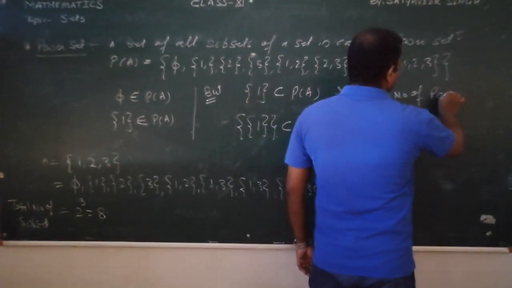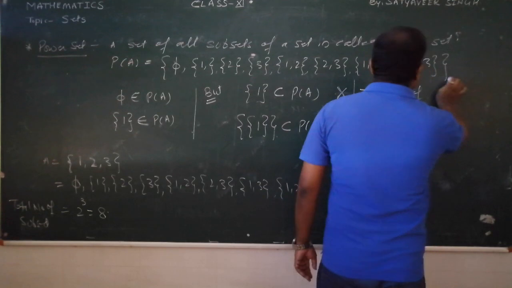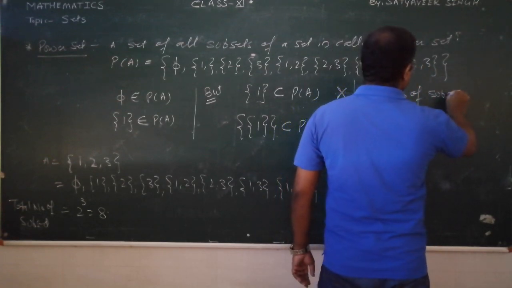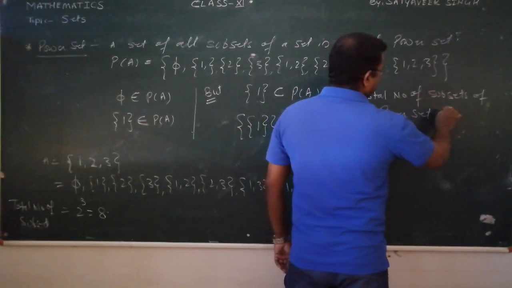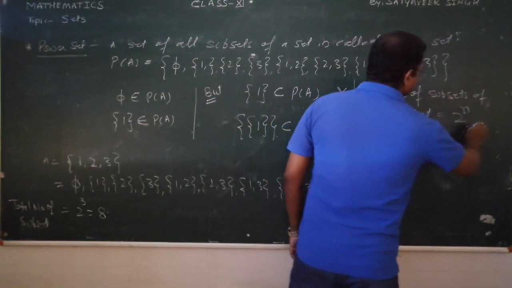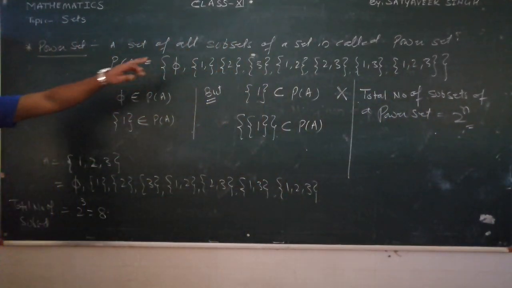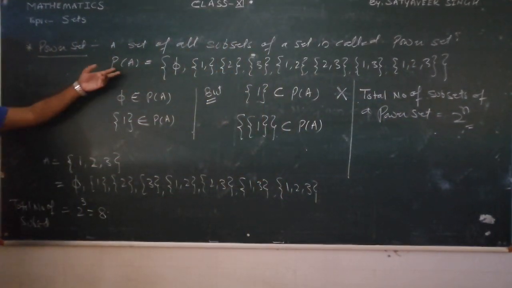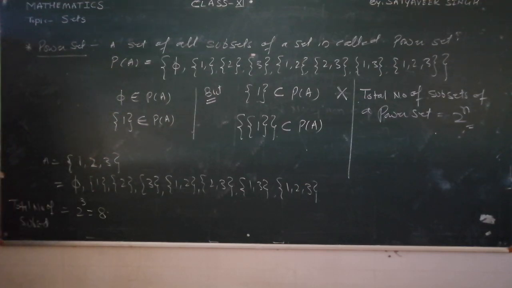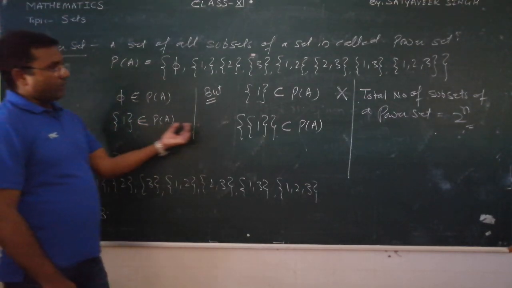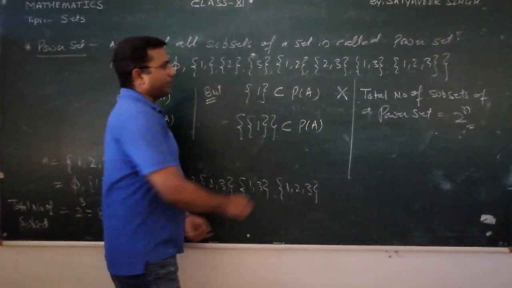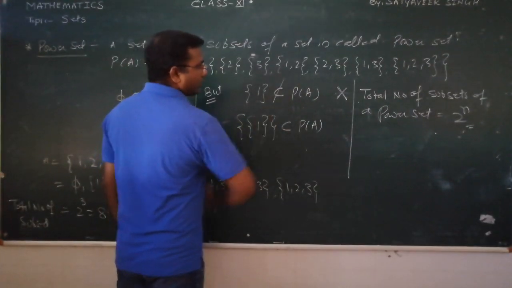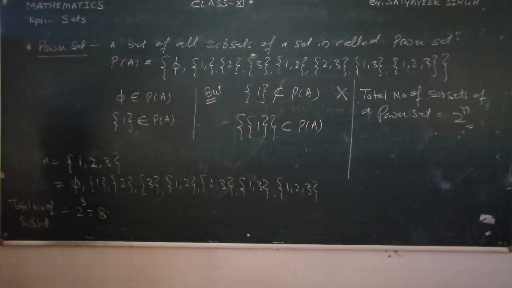Yes. And the total number of subsets of a power set we can also calculate by the same formula, 2 raised to n. Here n is the total number of elements that we have taken in the power set. So this is the concept of the power set. We can say this belongs to P(A). We cannot say this is a subset of P(A), because this belongs to P(A). Here we should say it belongs to. This is not a subset of P(A). So I hope you understand it here.